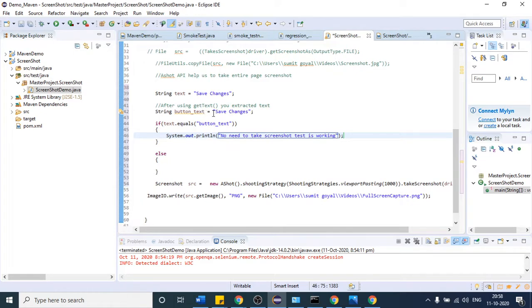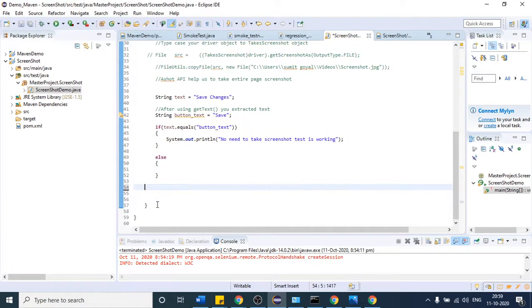Suppose the button text which you got has changed to something else. In that case, what will happen? Your test case is going to fail, and you will come here in the else condition. So here, suppose I write System.out.println test case failed, different text found, something like that, anything.